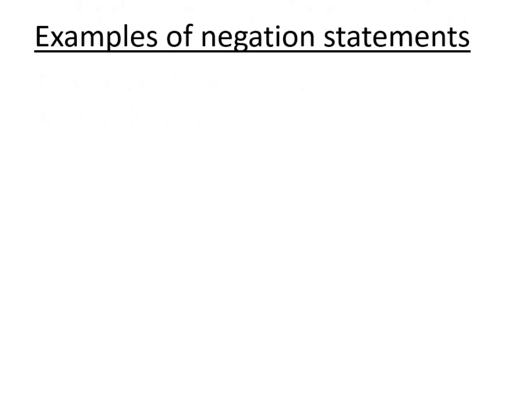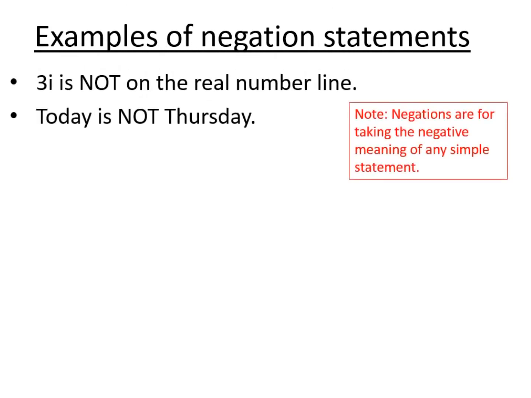Then there are negation statements. So 3i is not on the real number line because it is an imaginary number. And today is not Thursday. These are both negation statements. And so the note there says negations are for taking the negative meaning of any simple statement. Fairly self-explanatory.